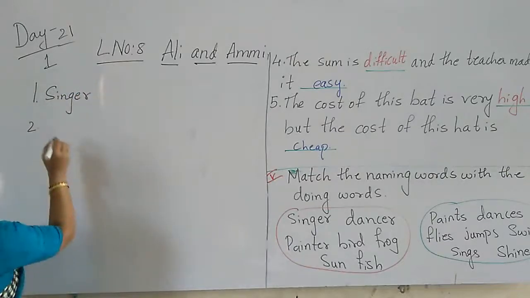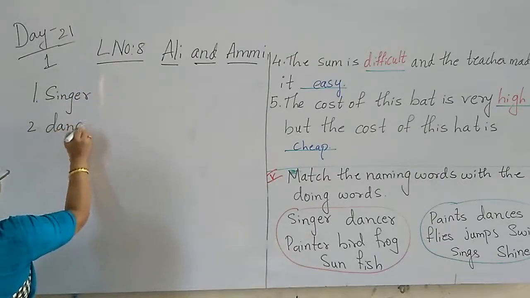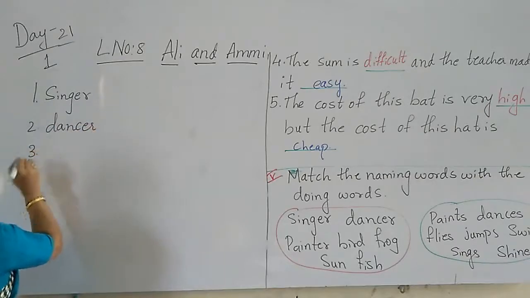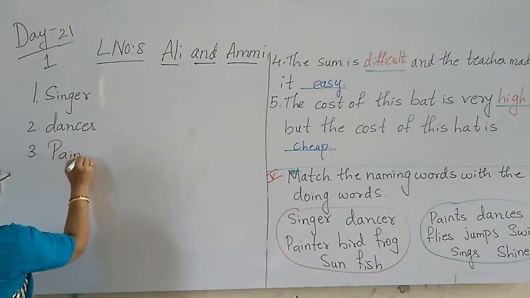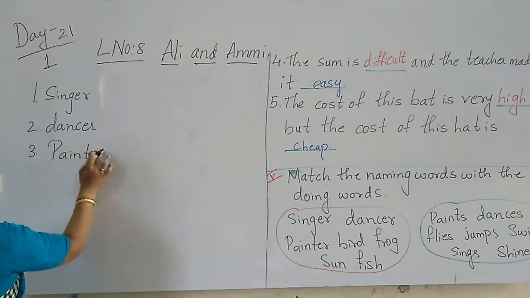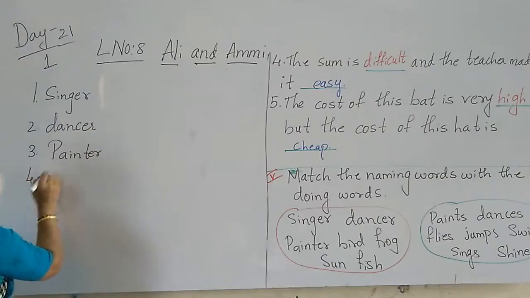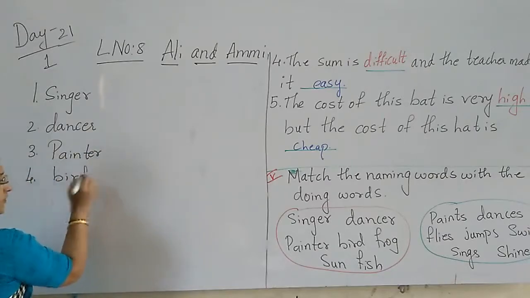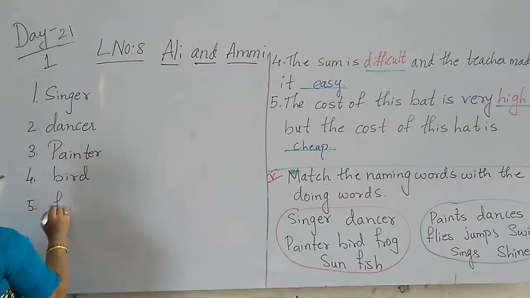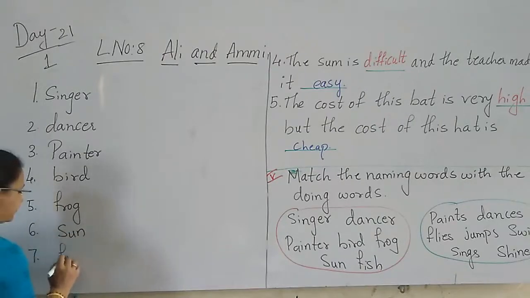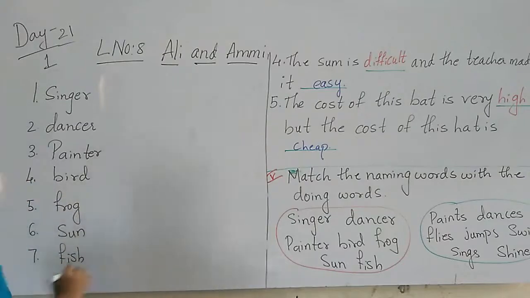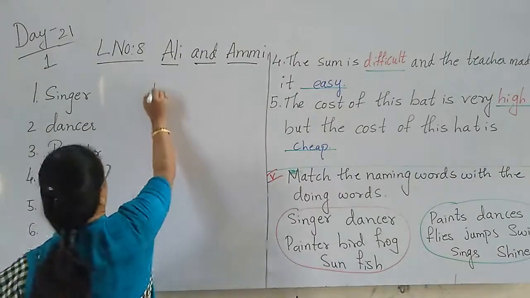Second one is dancer. Third one is painter. Fourth one is bird. Fifth one, frog. Sixth one, sun. And the seventh one is fish.